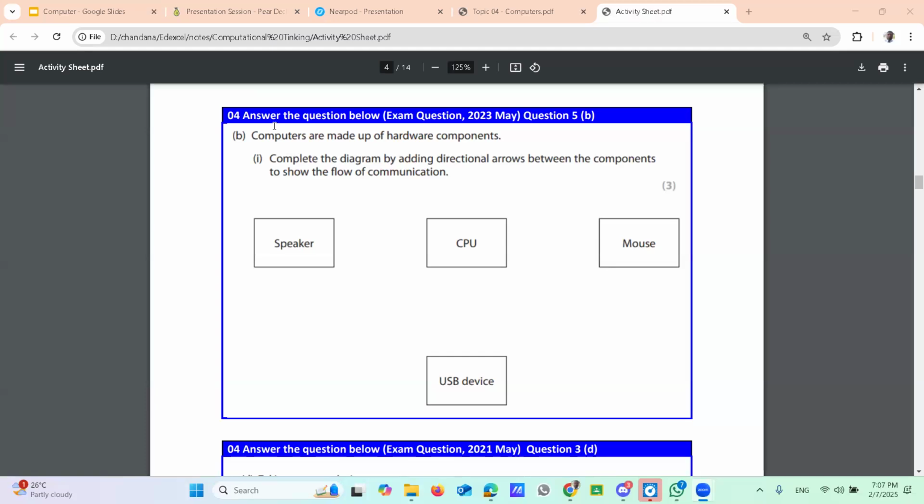But in short, you can think of USB as the main memory. It's not the same, right? But for this question, you can think in the same way. Then you will get the correct answer.